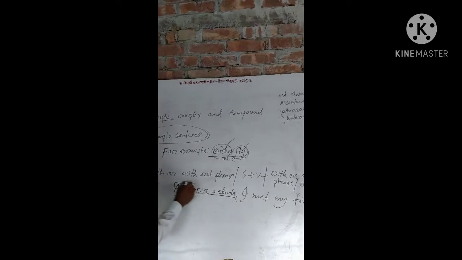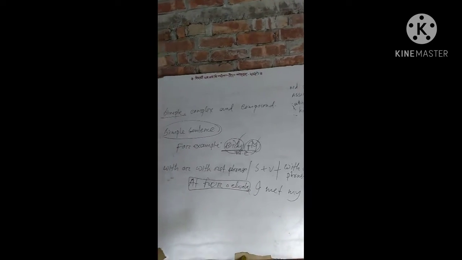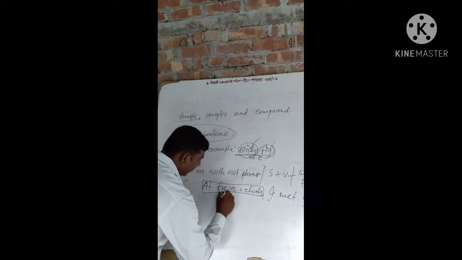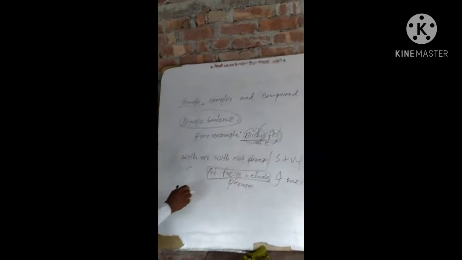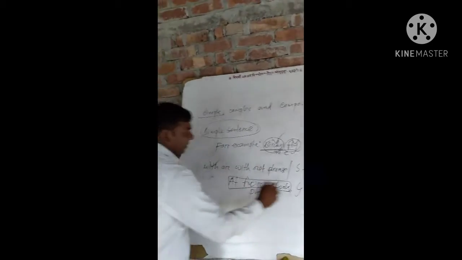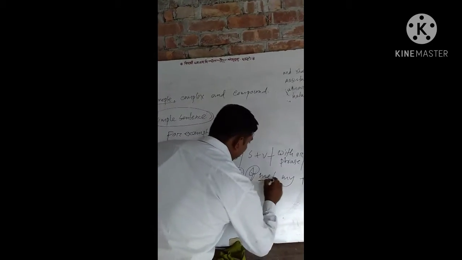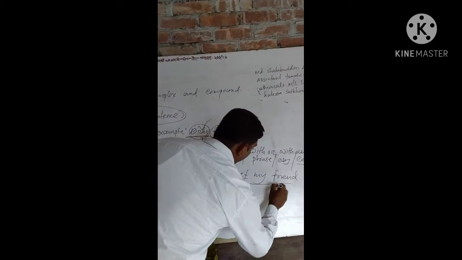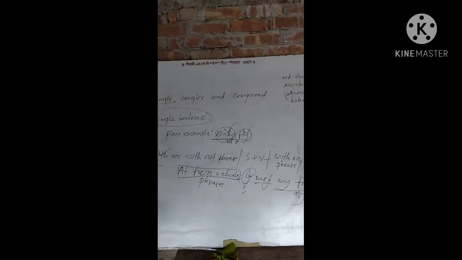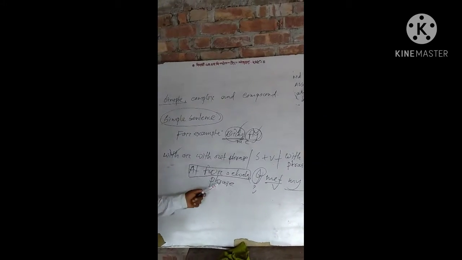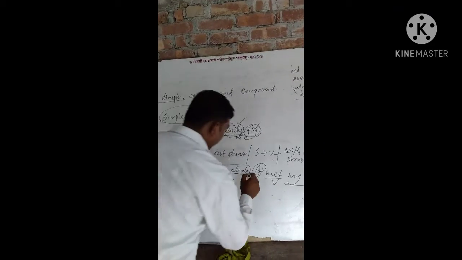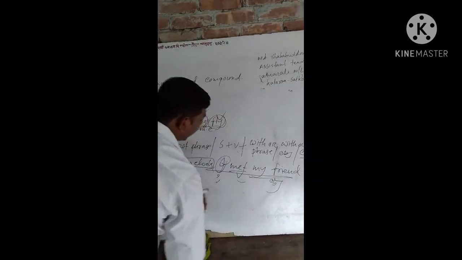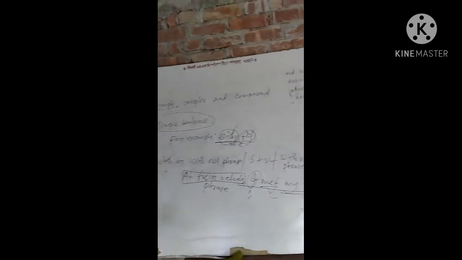At 4 o'clock, there is no finite verb, so it's a phrase. With phrase, subject, verb, object. So it's a simple sentence. Already I informed that another name for a simple sentence is main clause, or independent clause.